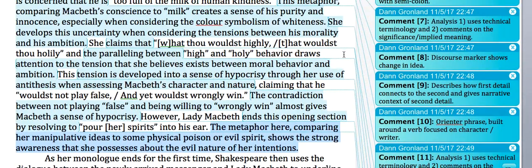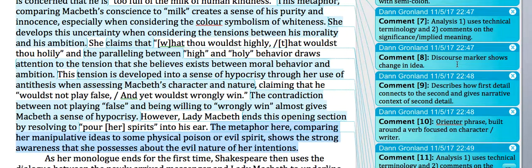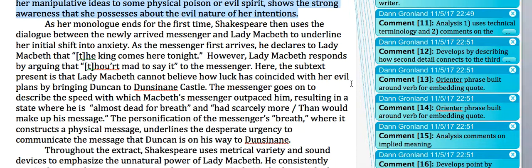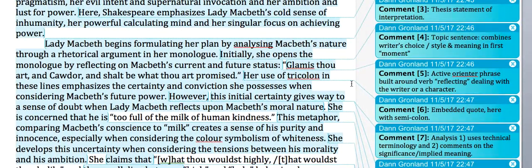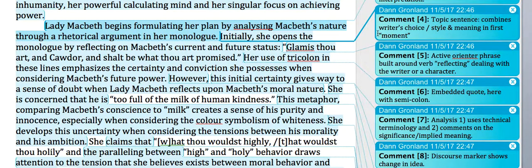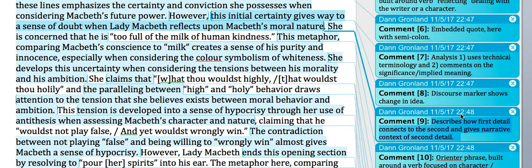Now, what I want you to do is make sure that you have brief note form versions of those annotations that you can see on the side in this paragraph. Then what I want you to try and do is take a look at this second paragraph and you're looking for all of these details. So in the second paragraph, you're trying to find examples of the topic sentence, combining writer's choice and style, orienting phrases before quotations, the use of embedded quotes, and then analysis that uses technical terminology, and then comments on the significance and implied meaning. Then phrases that connect the first and second details together.